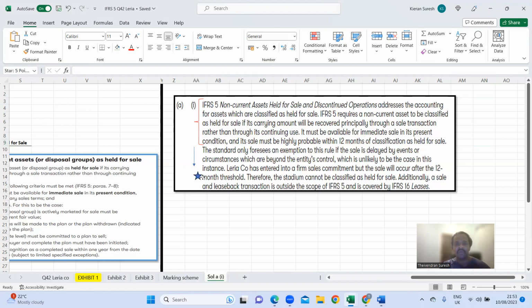And then now I'm going to state the rules. See, Leria company has entered into a firm sales commitment. We know there is a sale commitment, isn't it? That means it is available for immediate sale, but the sale will occur after the 12 months threshold, so they don't have a plan to sell within 12 months. Therefore, the stadium cannot be classified as held for sale, right? Additionally, you would point out that the sale and leaseback transaction is outside the scope of IFRS 5 and is covered under IFRS 16.